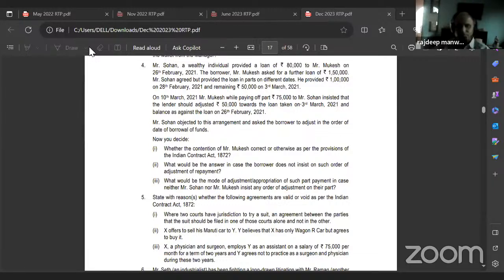Second question: what would be the answer in case the borrower does not insist on such order of adjustment of repayment? Last one: what would be the mode of adjustment or appropriation of such part payment in case neither Mr. Sohan nor Mr. Mukesh insist on any order of adjustment on their part? So remember, this is the rule of appropriation of payments.